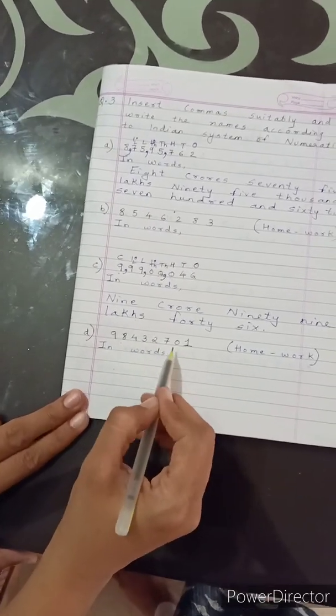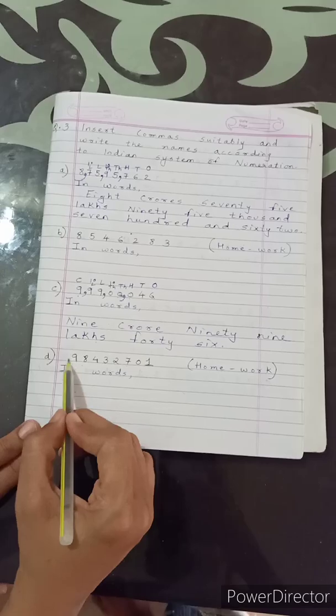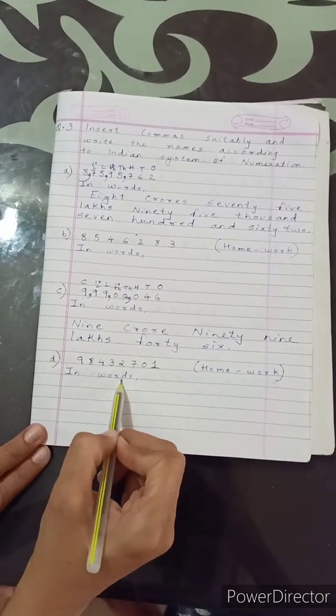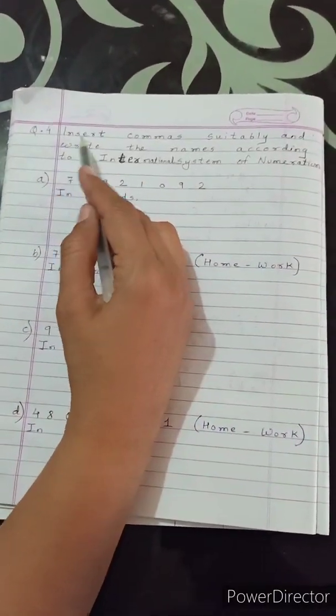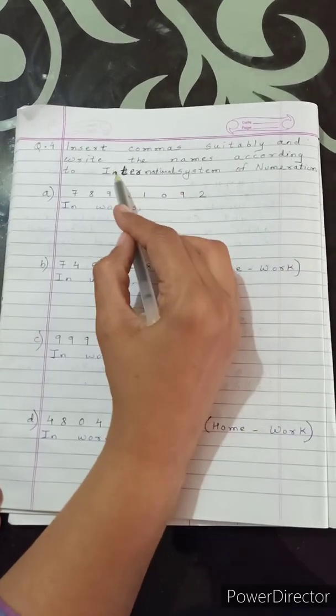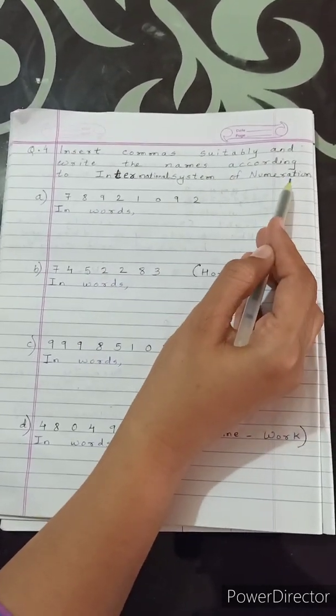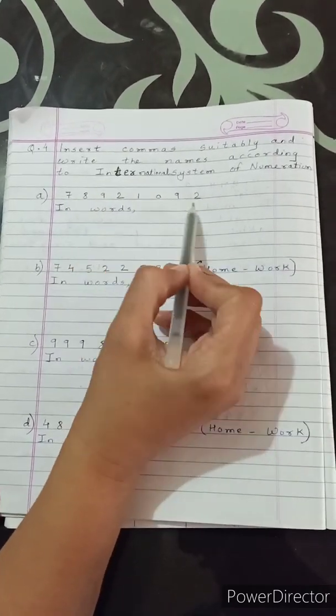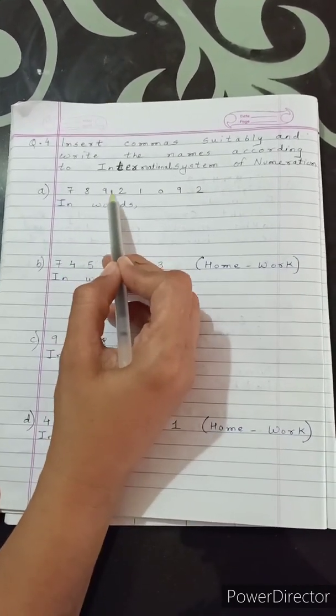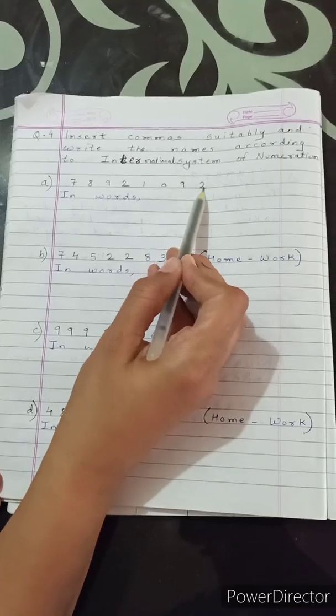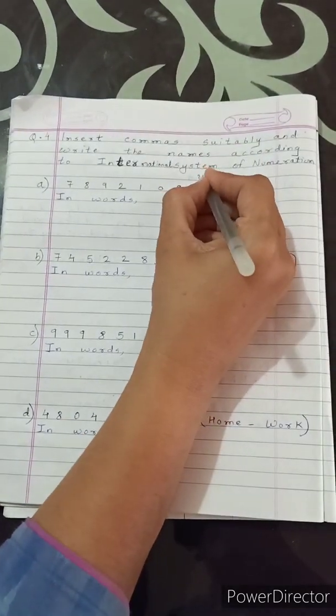98432701. Here also you have to insert commas and you have to write this number in words. The fourth question is, insert commas suitably and write the names according to International System of Numeration. Okay, so this is the number. The number is 78921092. So this is the units place.